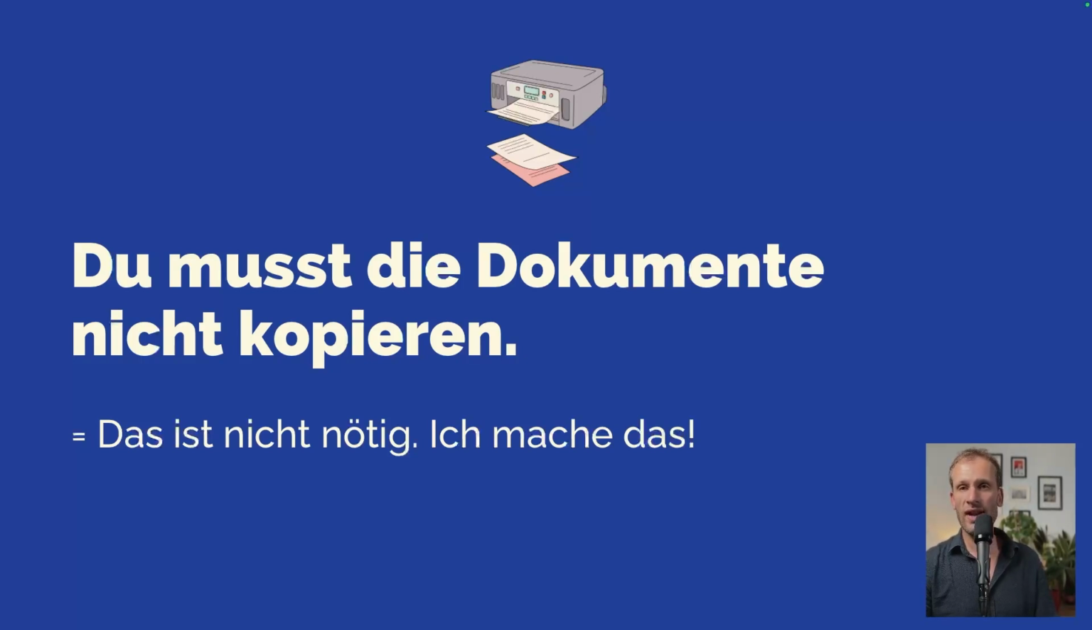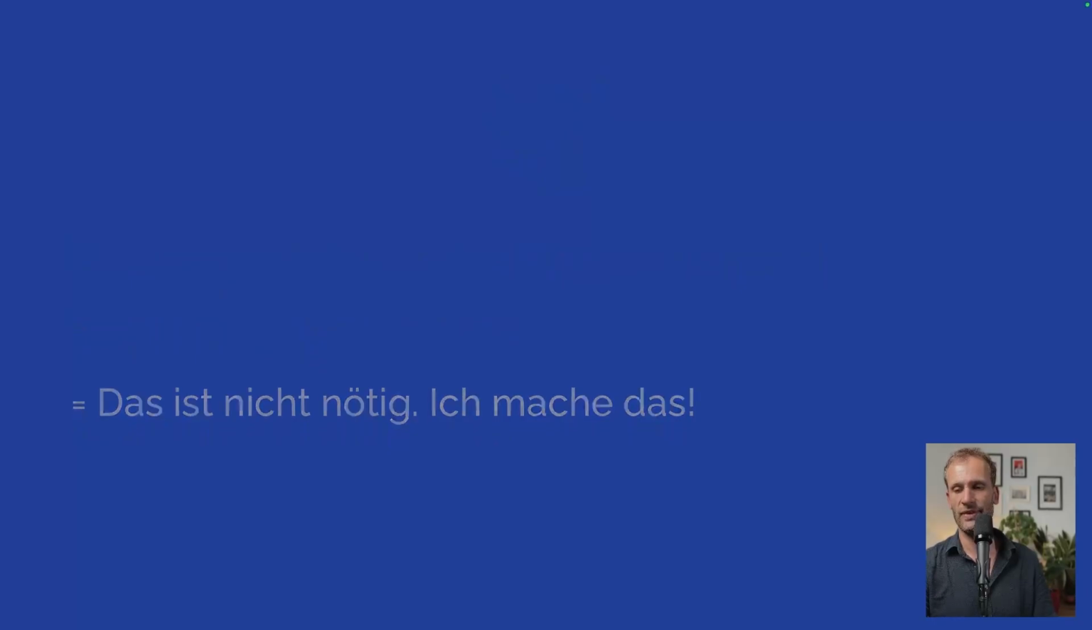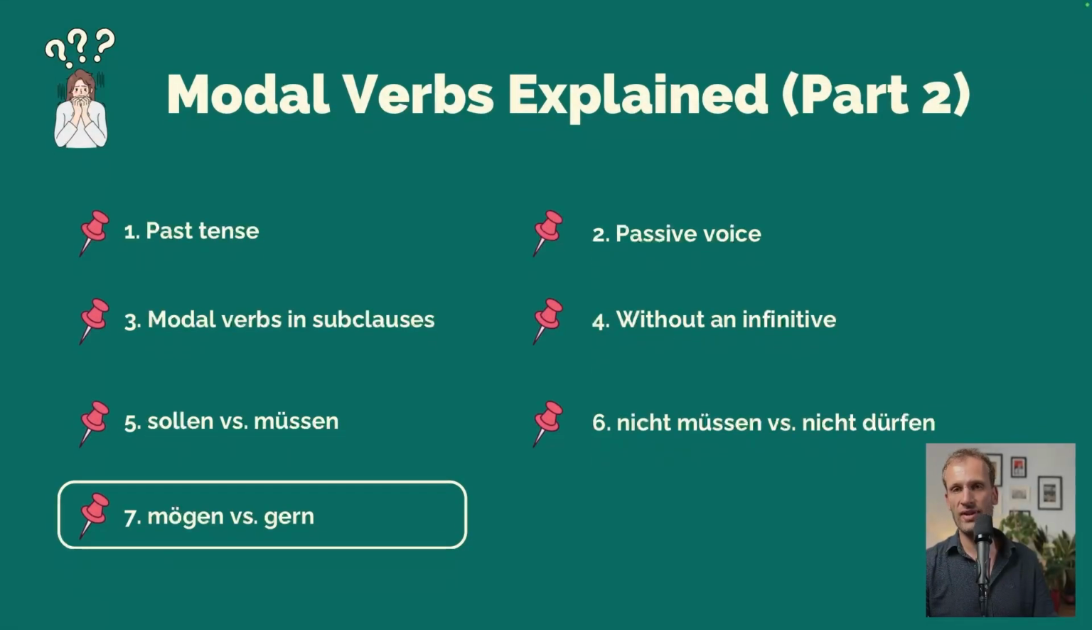So let's recap one last time. Nicht müssen, something is not necessary. Nicht dürfen, something is not allowed. Great. Now the last common mistake that you should avoid is mögen versus gern. So mögen, the modal verb mögen, versus the adverb gern.